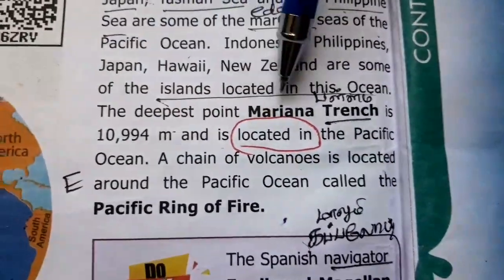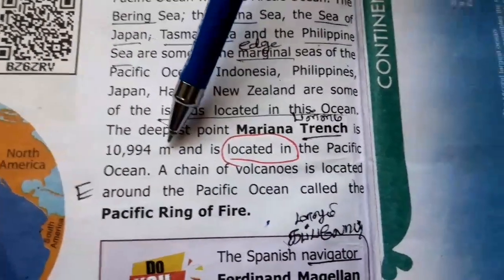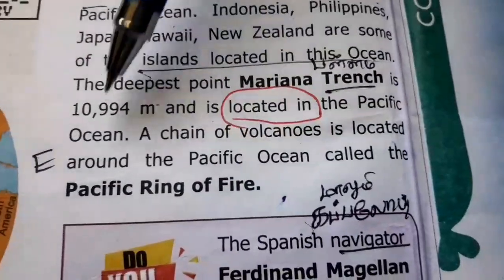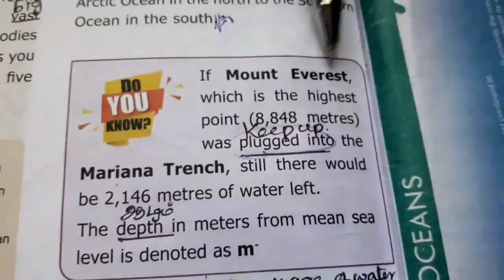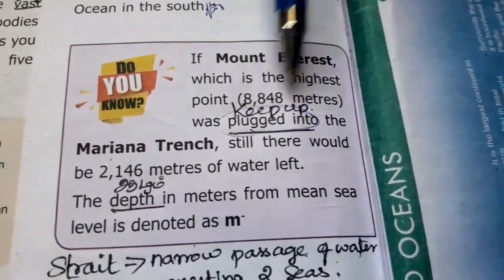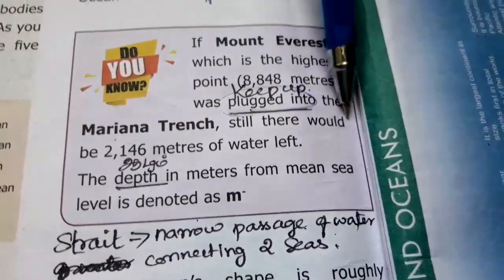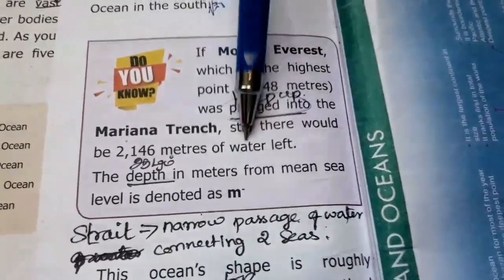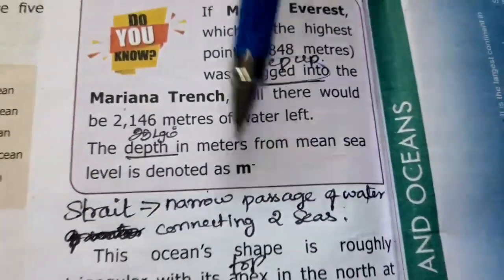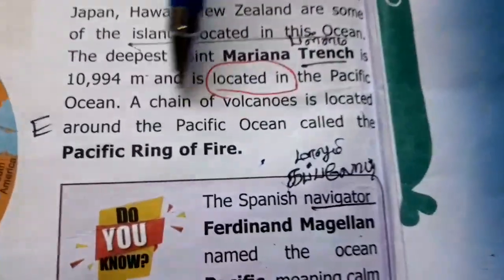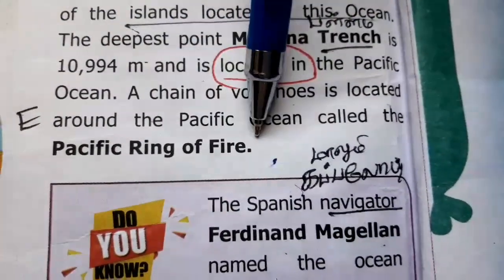The deepest point, the Mariana Trench, means Pallam, is about 10,994 meters deep and is located in the Pacific Ocean. An interesting piece of information about this: if Mount Everest, the highest point, at 8,848 meters, is put into this Mariana Trench, still there would be 2,146 meters of water left. The depth here is denoted as meter, m. A chain of volcanoes is located around the Pacific Ocean that is called the Pacific Ring of Fire.